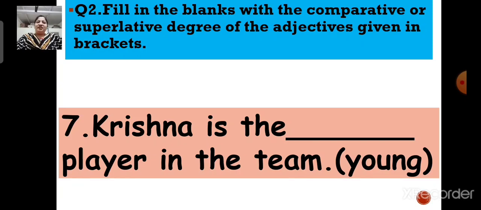So children, which degree will you write over here? You will write the superlative degree of the word young. What will be the superlative degree of the word young? Yes, you are correct. The superlative degree of the word young is youngest. So children, Krishna is the youngest player in the team.